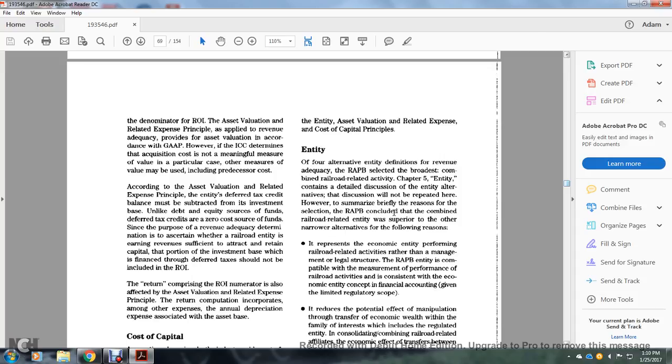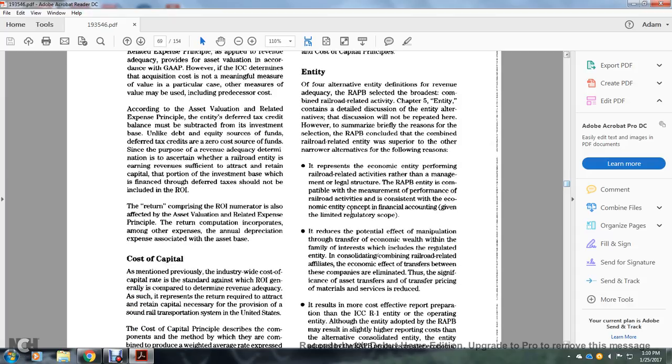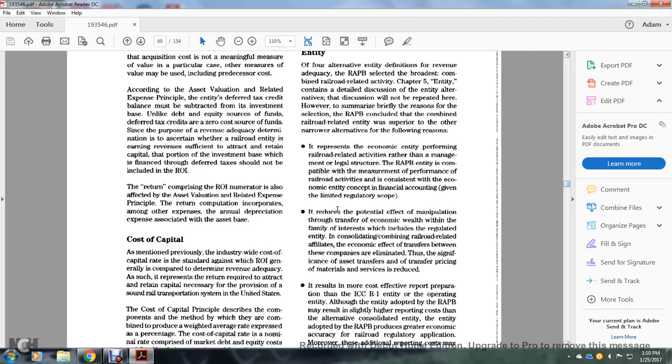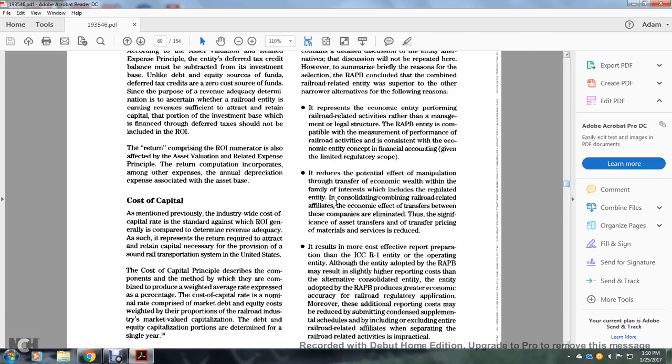The Railroad Accounting Principles Board concluded that the combined railroad-related entity was superior to the other alternatives for several reasons. It represents the economic entity performing the railroad-related activity through management, with the legal structure of the railroad. The Railroad Accounting Principles entity is compatible with the measurement of the performance of railroad activity, consistent with the economic entity concept of financial accounting, given the non-related regulatory scope. It reduces the potential effect of manipulation through the transfer of economic wealth through the facility of interest, which includes the regulated debt. With the consolidation combined with the railroad-related affiliates, economic effect transfers between the companies are eliminated, and the significance of the asset transfer and the transfer pricing of materials is reduced.